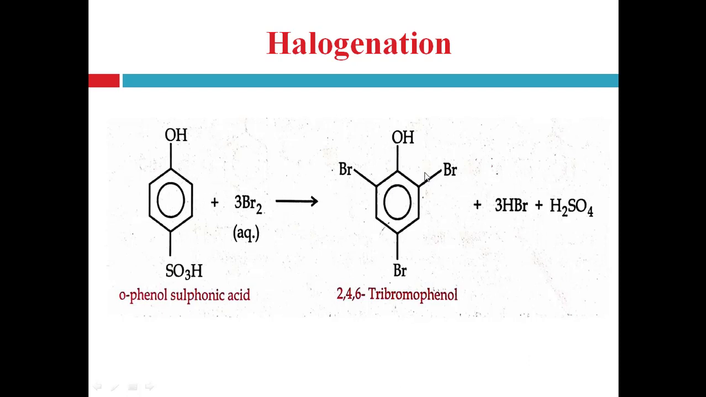So here at the ortho position bromination will occur, but it also displaces the group like SO3H, the sulfonic acid group, right? And causes the halogenation at the para position also. So when orthophenol sulfonic acid reacts with an aqueous solution of bromine, then it will form 2,4,6-tribromophenol as well as liberate hydrogen bromide and sulfuric acid as byproducts, right?